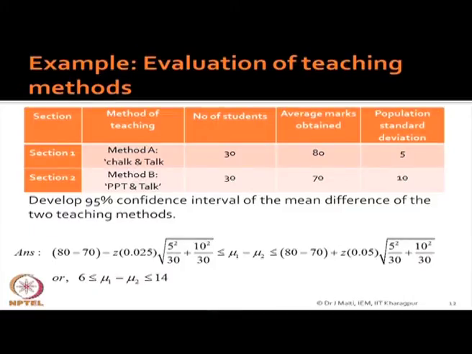Standard deviation is also low, that is another big issue. The reason is very simple. When you use chalk and talk, you derive everything, and the attention of the students will be on the board. But when there is PPT, some students say okay, PPT is there, that is what is happening in our case. I may get the PPT, somebody may not get, and the teacher may not get that much involved.